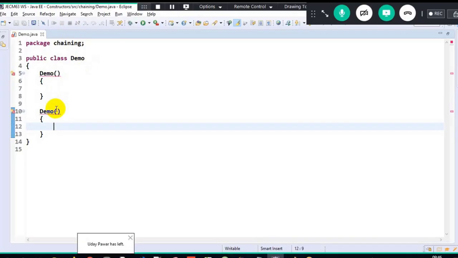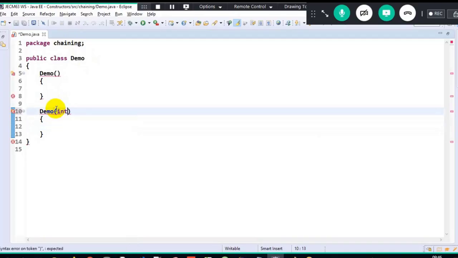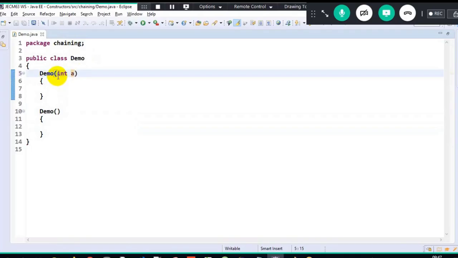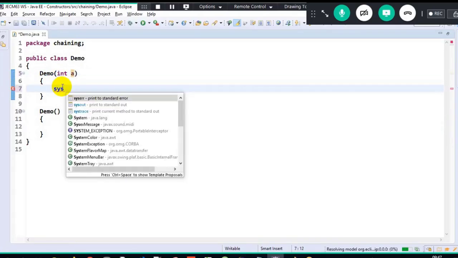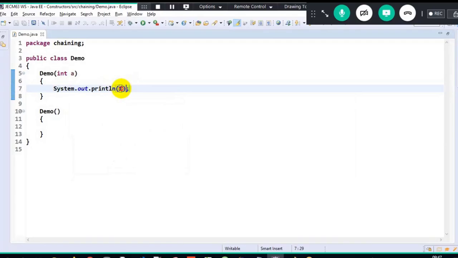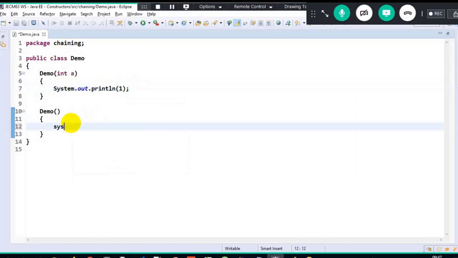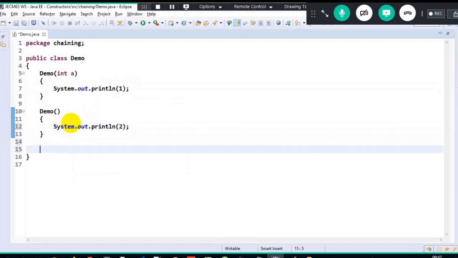So here, the second constructor will accept one argument. Okay, you can tell first constructor, any constructor, it doesn't matter. It will accept an argument called A here. So here, I will just print the value as 1. I'm just understanding the execution flow. I'm not trying to print some random content here. I just wanted you all to understand the flow of execution.